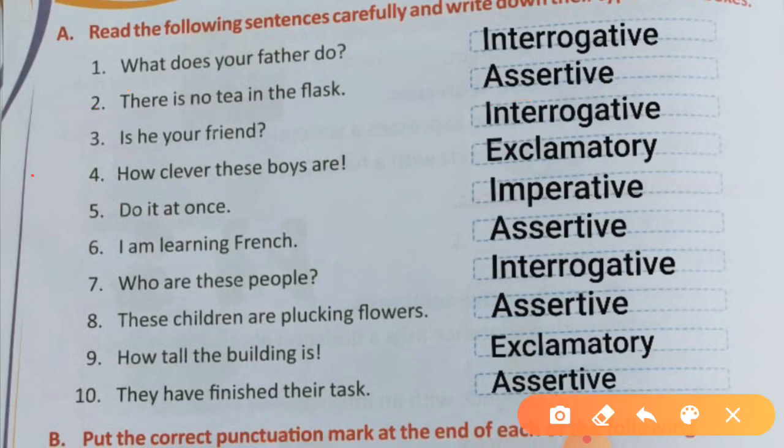Now next, is he your friend? Here what is coming? Interrogation mark, means question mark. So this is an interrogative sentence.